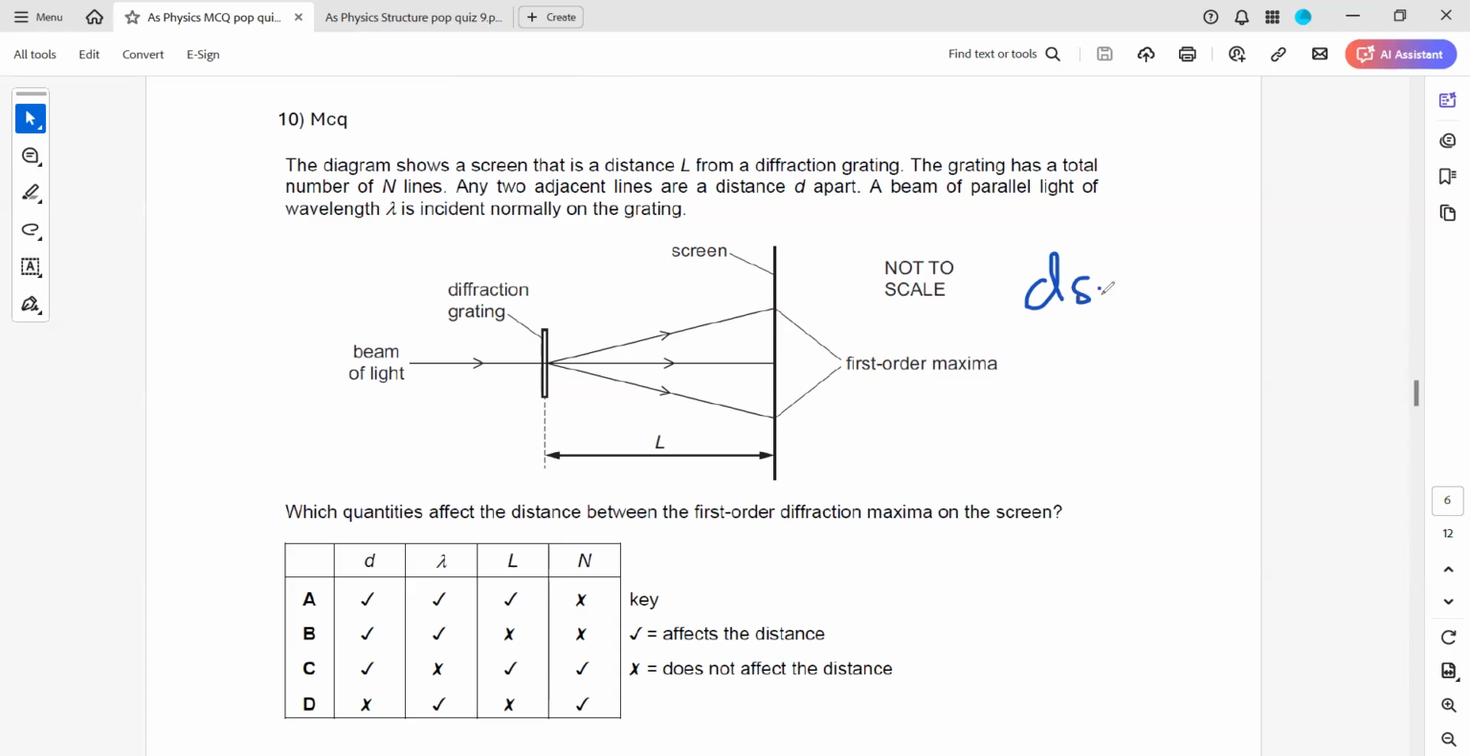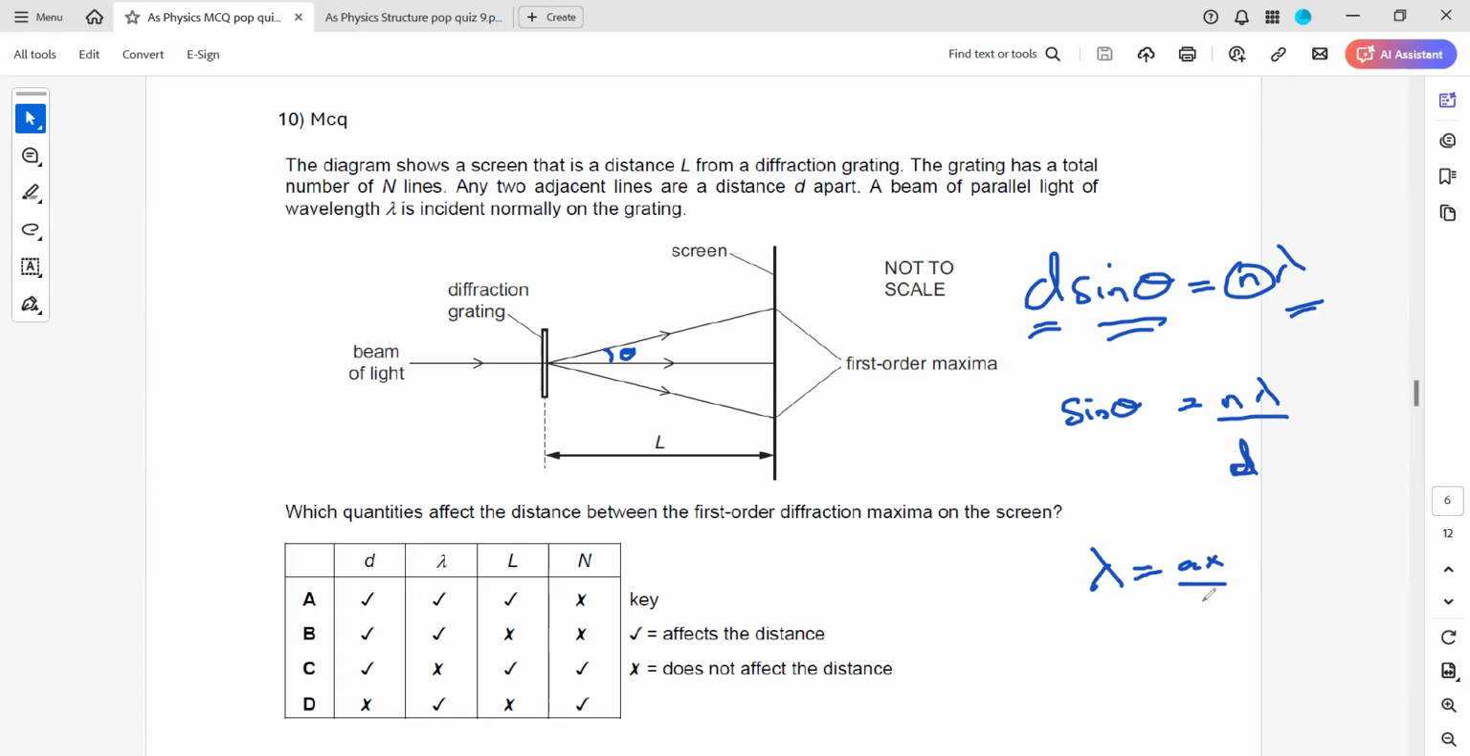So we have the formula d sine theta equals n lambda, where n is the order of the image, like first order, second order, lambda is the wavelength, d is the spacing, and theta is the angle. So sine theta is related to n lambda over d. This is one of the formulas. And there's also another formula, if you recall, lambda equals ax over L, or you can also use dx over L.